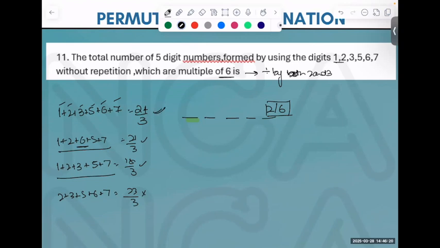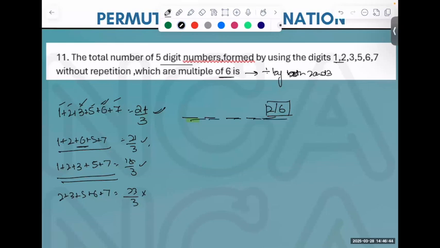So since we require a 5-digit number, what do we need to do? We need to take out one digit. What can we take out? If we take out 6, it's still divisible. If we take out 3, it is still, yes or no? So there are only 2 possibilities, in which either we don't take 3 or this. Is it clear? And what is the rule that we have? Either 2 or 6 has to be in the last place.